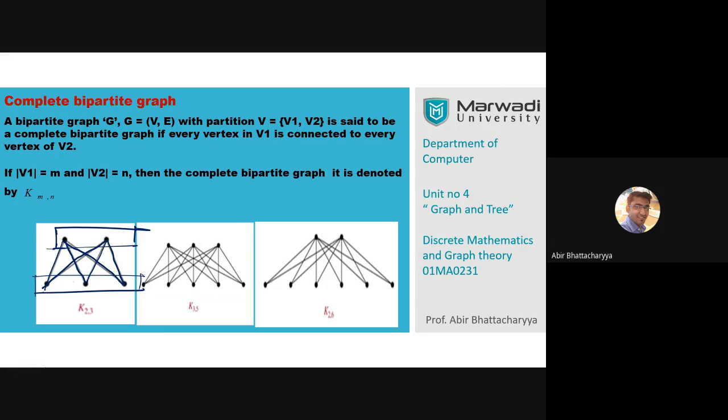Yes, Krishna, 6. Shekhar says 6. Theodros says 12. No, Theodros, that is wrong, not 12. 6 is the correct answer. The number of edges for K(2,3) is 6.